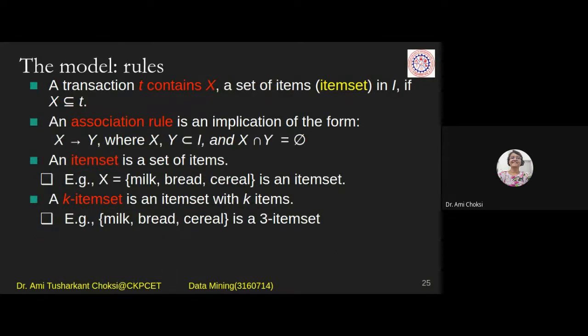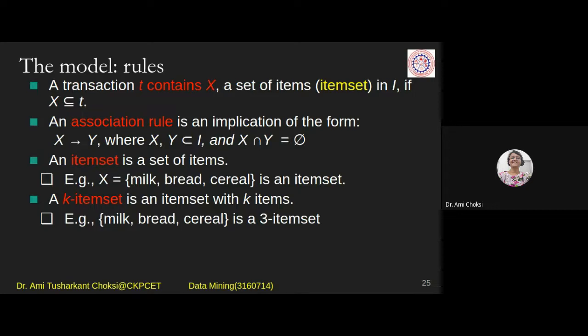Now, model rules, because we are interested in extracting the rules. You have purchased bread, so you will purchase butter also. This is a rule we want to see. A person who buys bread will buy, that is implies, butter also. These are the rules we want to give.